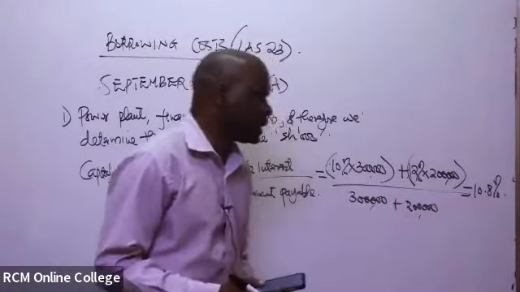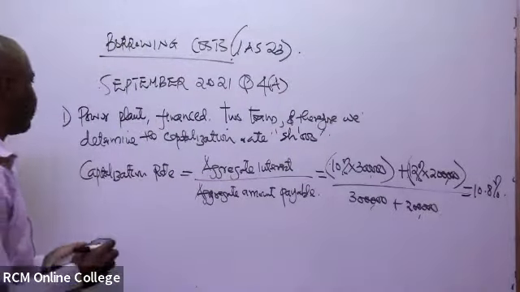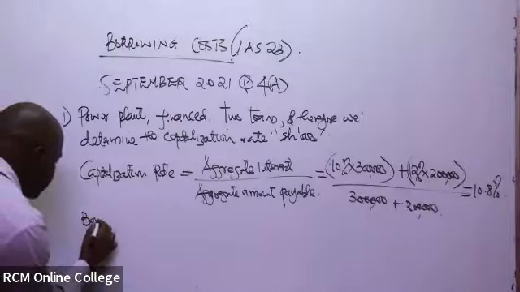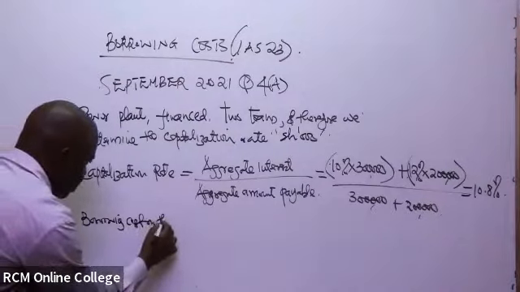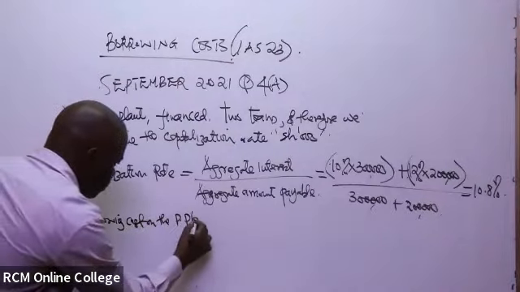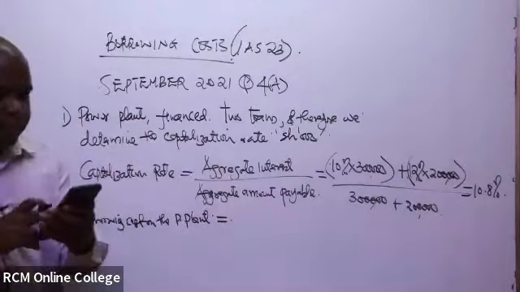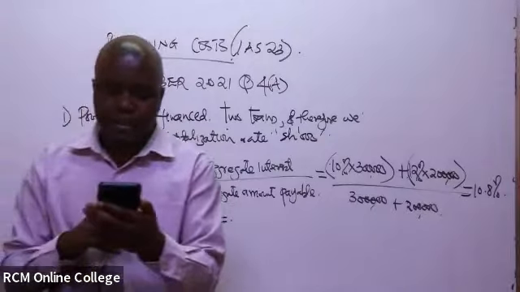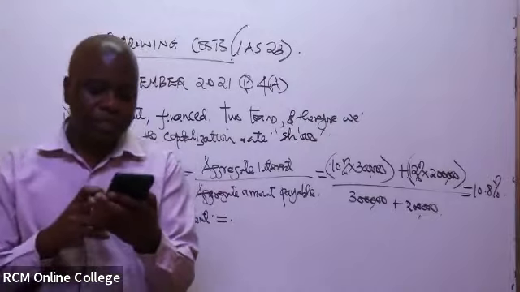So you'll get 10.8%. Now in this case, we can compute the borrowing cost on the power plant. You're told that the 10% loan note and the 12% bonds were used to finance the construction of the power plant, which commenced on 1st of January 2020.